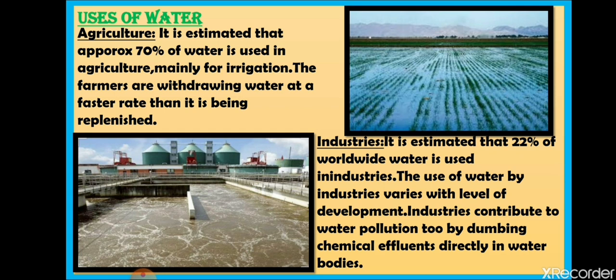The main issue is that farmers are withdrawing water at a faster rate than it is being replenished. Farmers use water at a very fast rate, and natural replenishment is very slow.